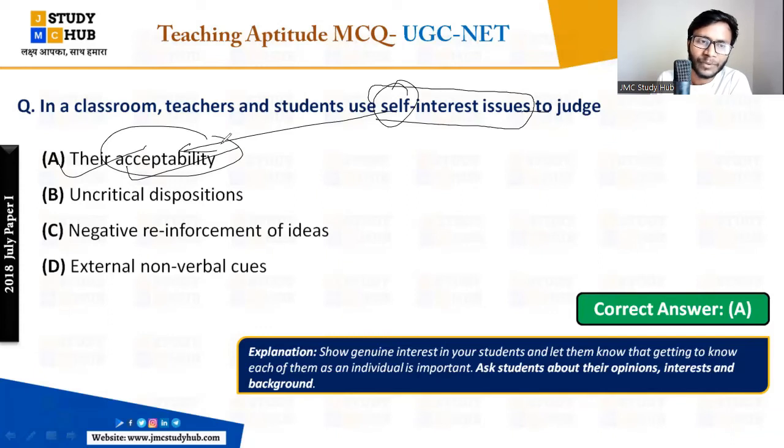Okay, so for example, अगर आपको हिस्ट्री में इंटरेस्ट है, if you are very much interested in the history subject, right? Then there should be acceptability, that I know history, you can ask me anything from it, right? Because that is my self-interest subject, right? So that is the self-interest issues to judge their acceptability, and it applies to both teacher and students. They both use self-interest issues to judge the acceptability. Okay, chaliye.